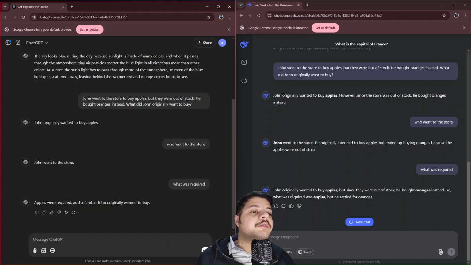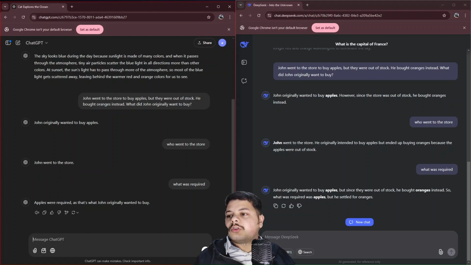So what was required was apples, but he settled for oranges. And here it says apples were required, as that's what John originally wanted to buy. So here in this context, I think that ChatGPT answers better than what DeepSeek has to offer, though it may be resolved in the future. But currently ChatGPT answers this better.